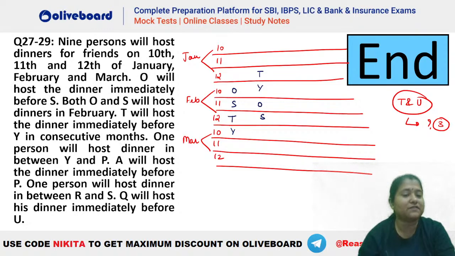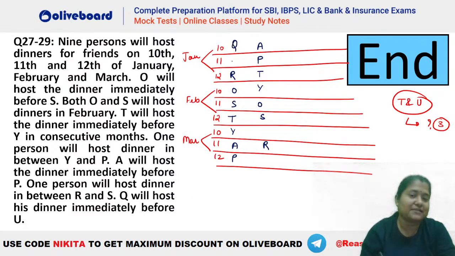Now, one person will be there between Y and P. A will host the dinner immediately before P. So, one person between Y and P, and A is immediately before P. Then we have one person between R and S. Then Q has his dinner immediately before U. Here we cannot have Q and U. That means this case is invalid and this will be the valid case here.